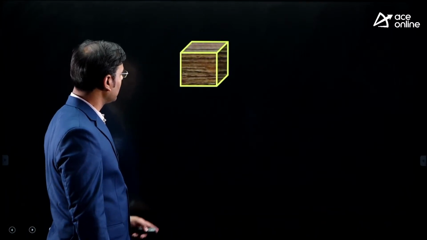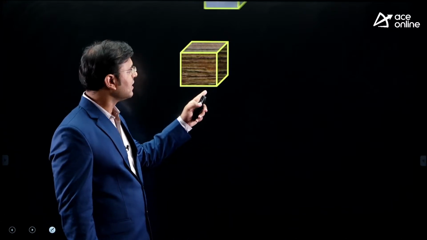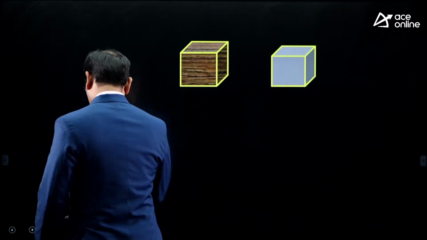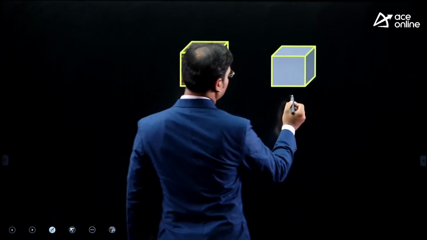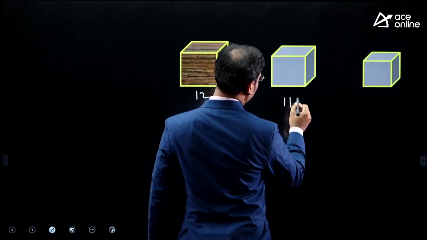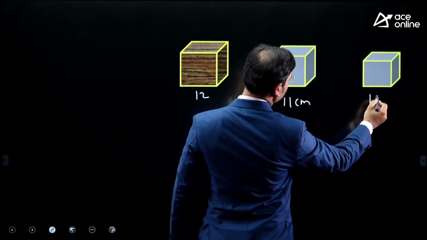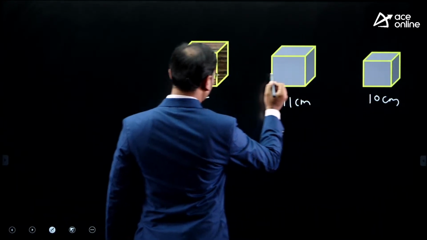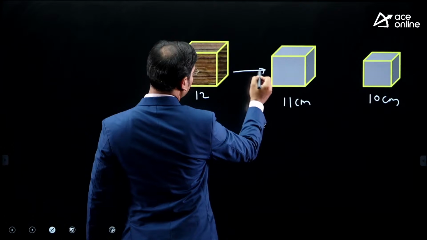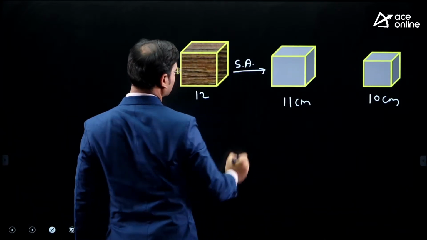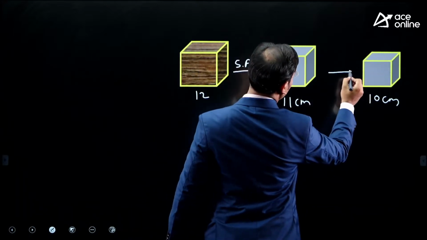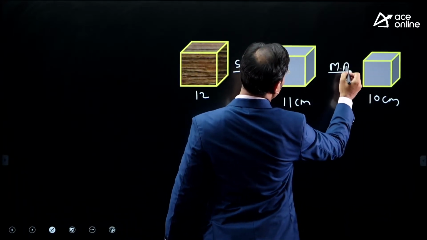Firstly, this is the pattern size, and what pattern size did we select here? The 12 centimeter. Then we got the casted component of 11 centimeter. Then because of machining, 10 centimeter. Now 12 to 11, the dimensions are reduced because of solid shrinkage, meaning because of shrinkage allowance. And this is reduced because of machining allowance.